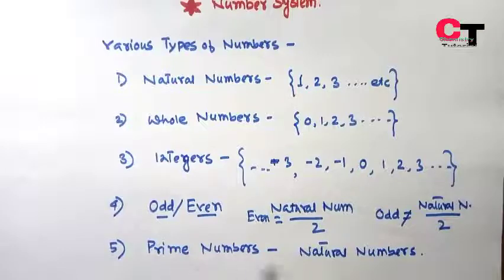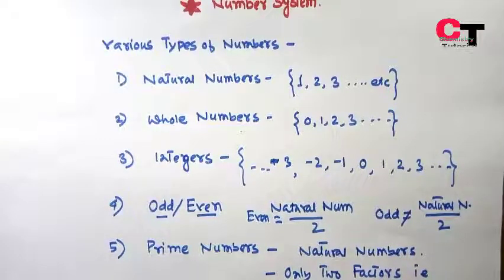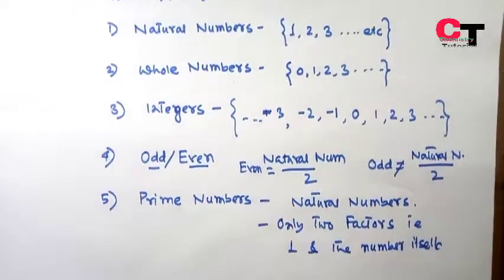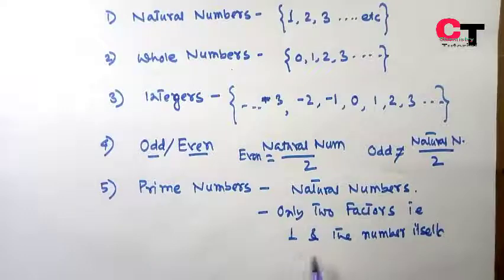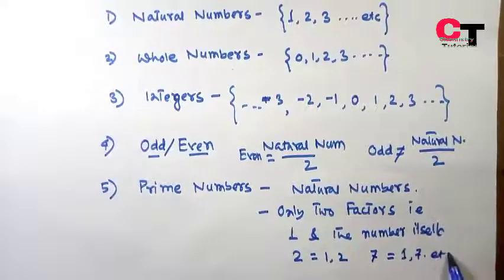The prime numbers have only two factors, that is 1 and the number itself. For example, 2 has only two factors, that is 1 and 2. 7 is a prime number because 7 has only two factors, 1 and 7, etc.